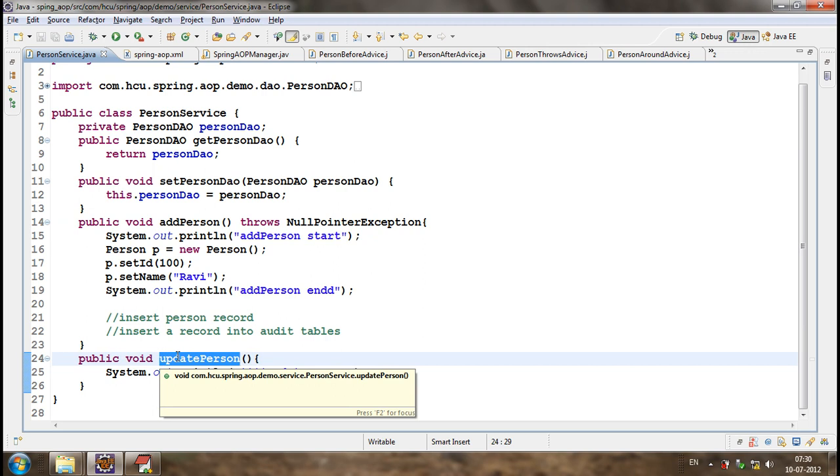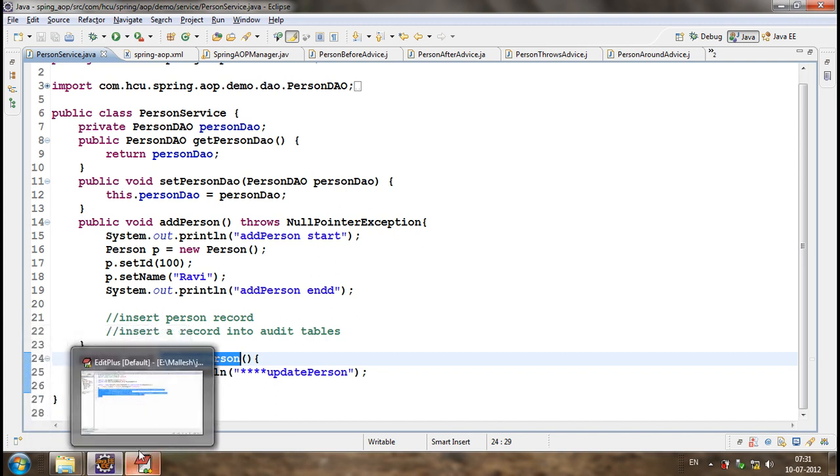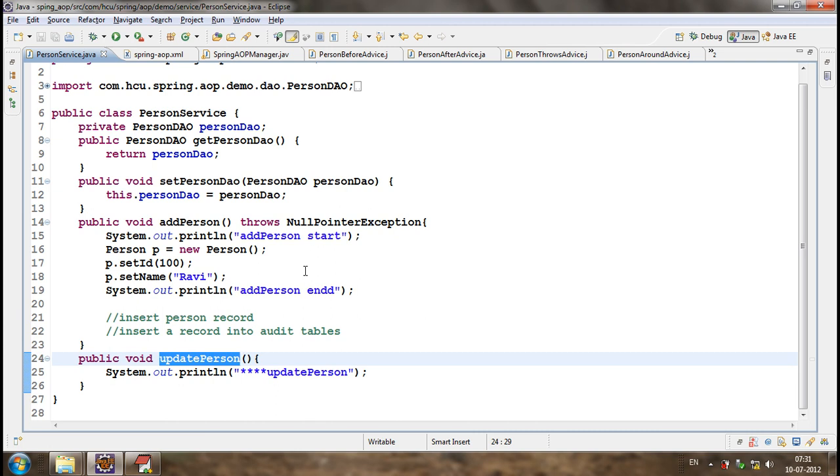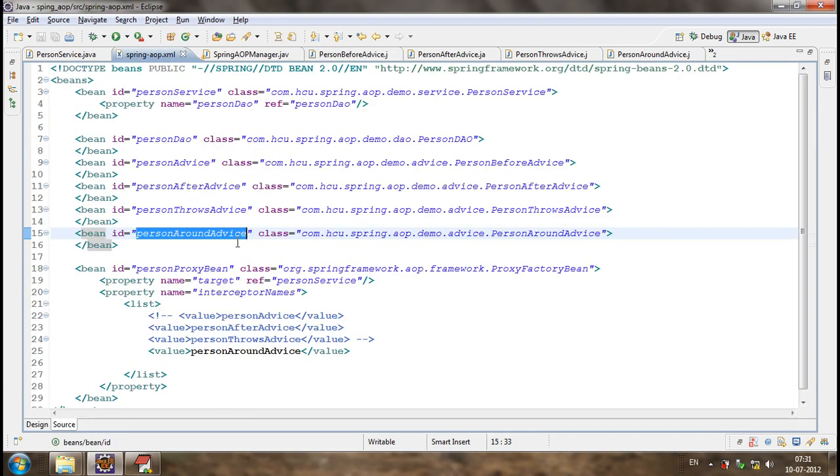Rather than executing the advice for all the join points, we may execute the advice for a specific point cut. Now, how can we define a point cut? We can execute the advice only for specific methods by defining point cuts. Understood? We can define a point cut in the Spring XML files.